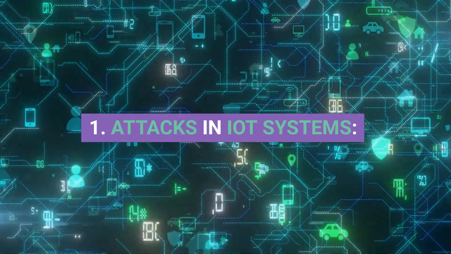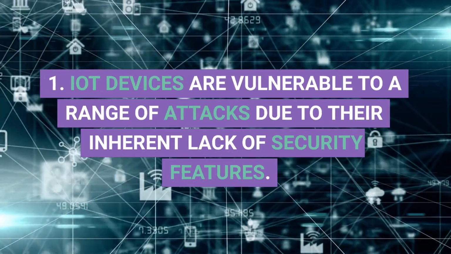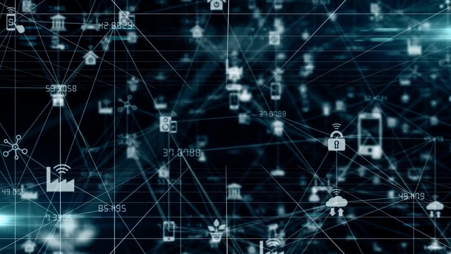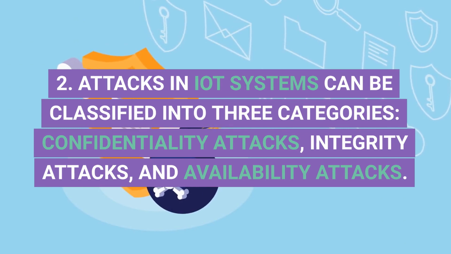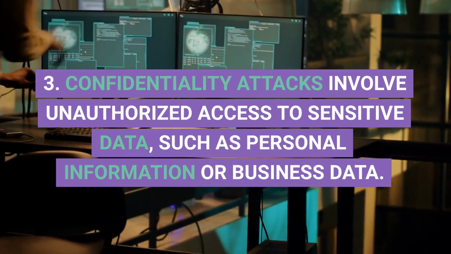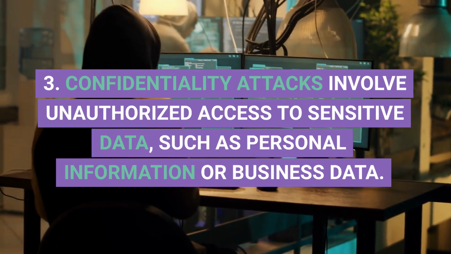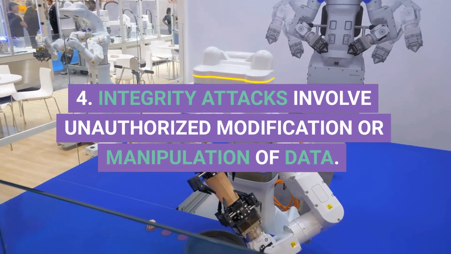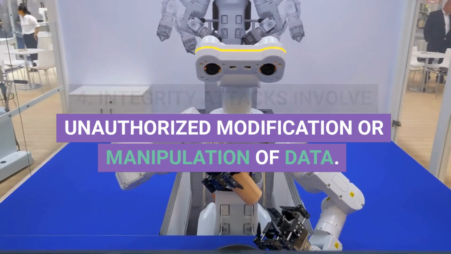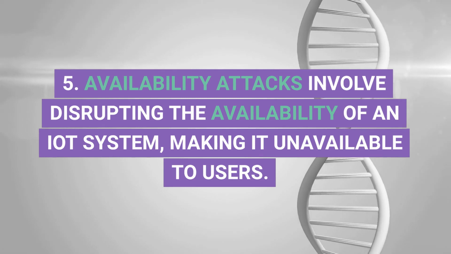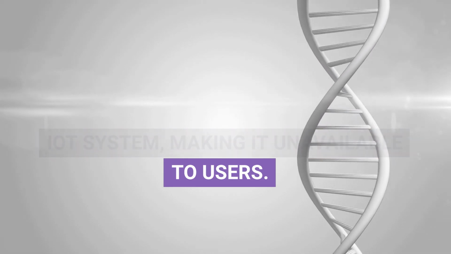Attacks in IoT systems. 1. IoT devices are vulnerable to a range of attacks due to their inherent lack of security features. 2. Attacks in IoT systems can be classified into 3 categories: confidentiality attacks, integrity attacks, and availability attacks. 3. Confidentiality attacks involve unauthorized access to sensitive data, such as personal information or business data. 4. Integrity attacks involve unauthorized modification or manipulation of data. 5. Availability attacks involve disrupting the availability of an IoT system, making it unavailable to users.